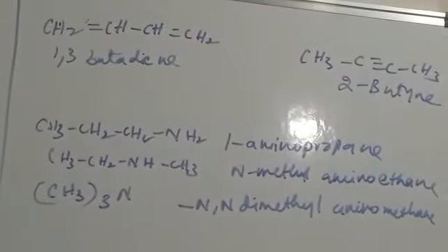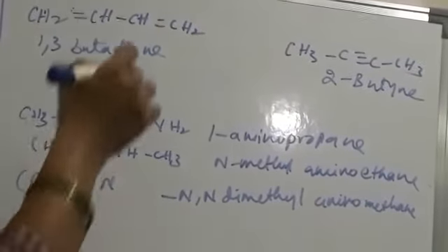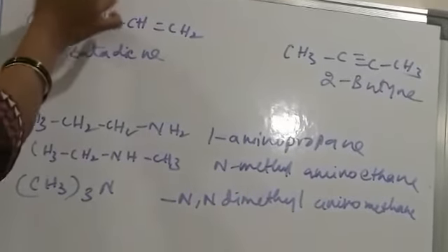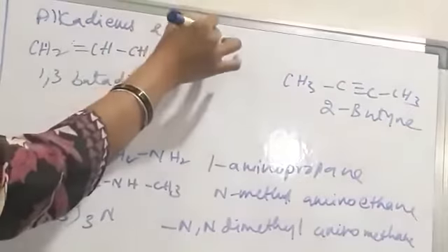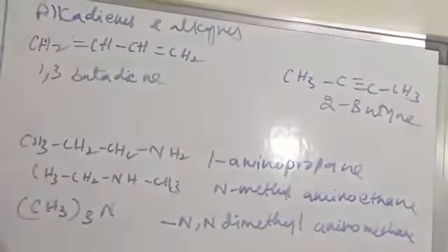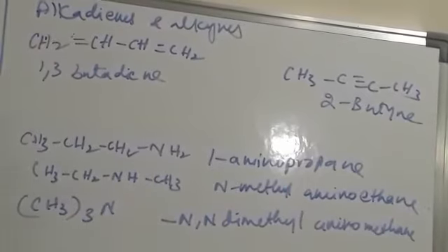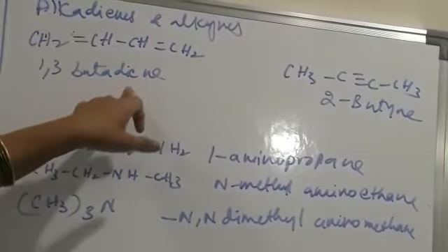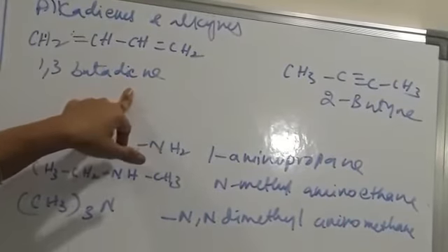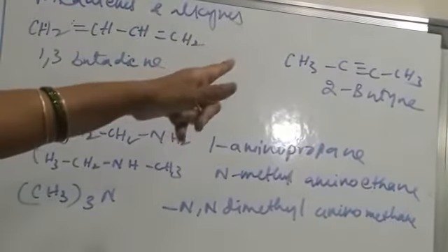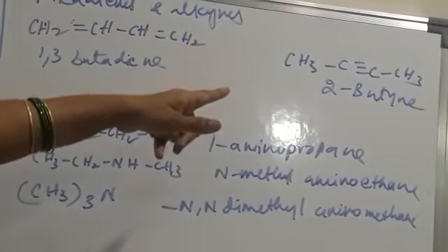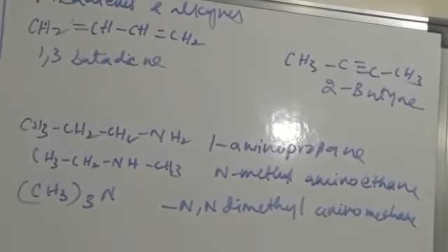Then coming to alkadienes and alkynes. Alkadienes and alkynes both are functional isomers. So 1,3-butadiene, an alkadiene, a diene with 2 double bonds, is a functional isomer with butyne, an alkyne.